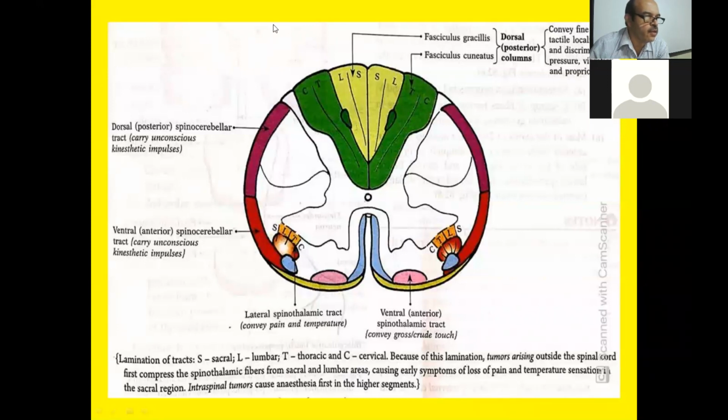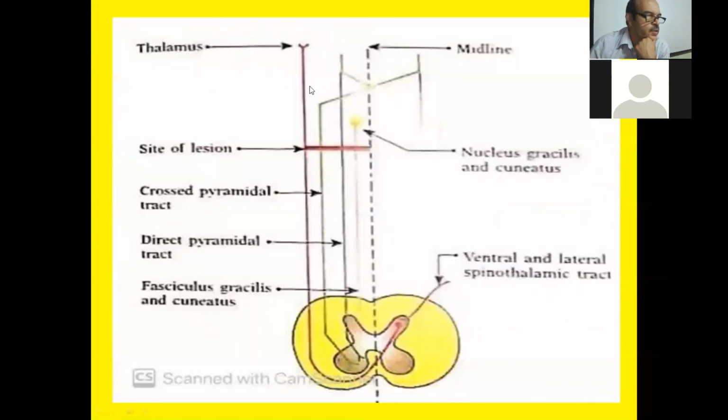And in the case of motor changes on the same side, the crossed pyramidal tract is damaged. See here, this is damaged, this is cut. So this will lead to extensive motor loss, as the pyramidal fibers are cut. All the features of upper motor neuron type of paralysis can be seen. So there is an extensive motor loss on the same side, but on the opposite side,